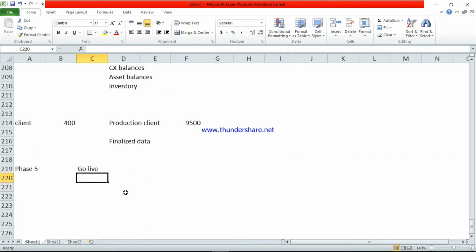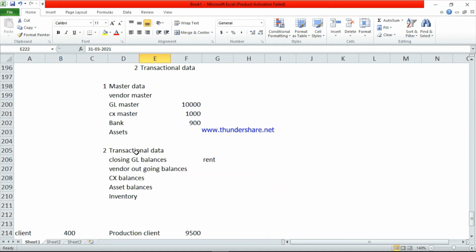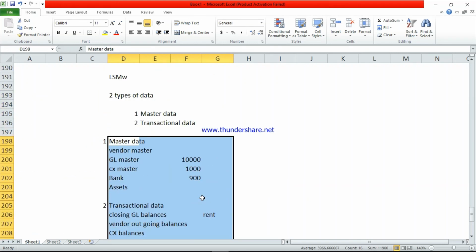Go live means, till 31st March 2020 they have the Oracle data. So from 1/4/2021 onwards the company will use SAP. Whatever data is there till this time, they have uploaded in this page.